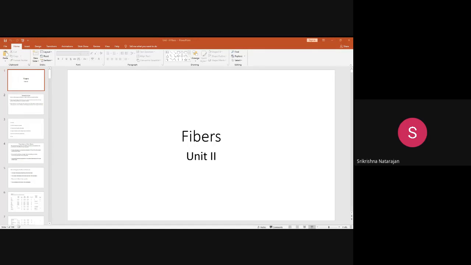Okay. Atish, can you tell me how this Kevlar fiber is manufactured? Yes, can you tell Atish how this aramid fiber is manufactured? Is Atish present?